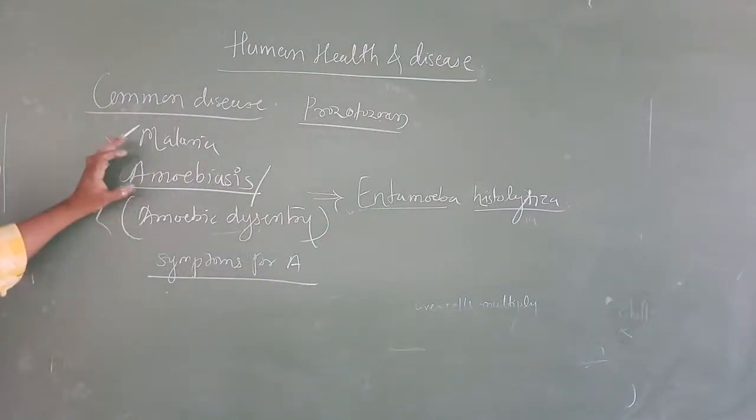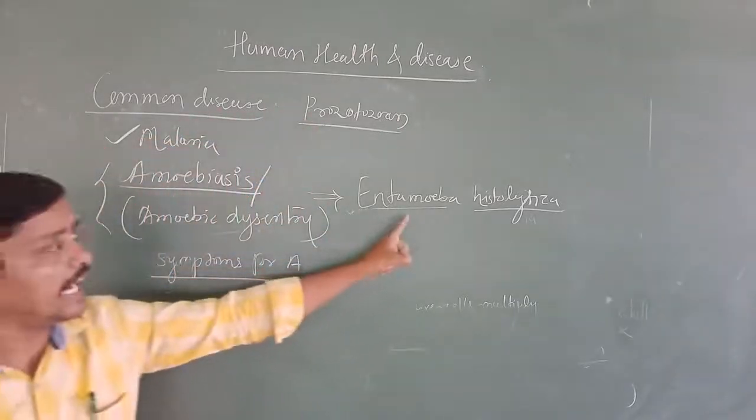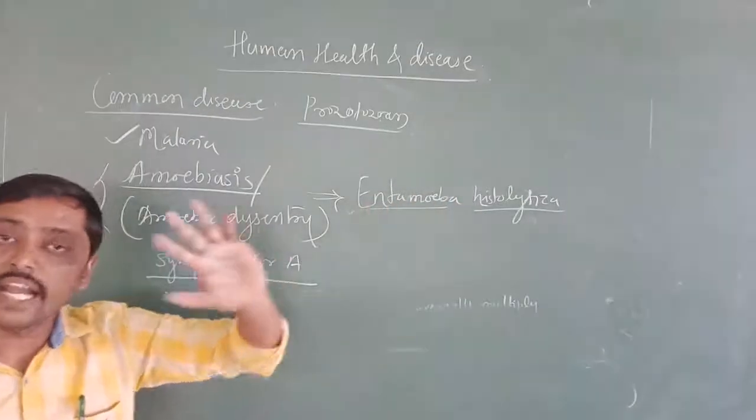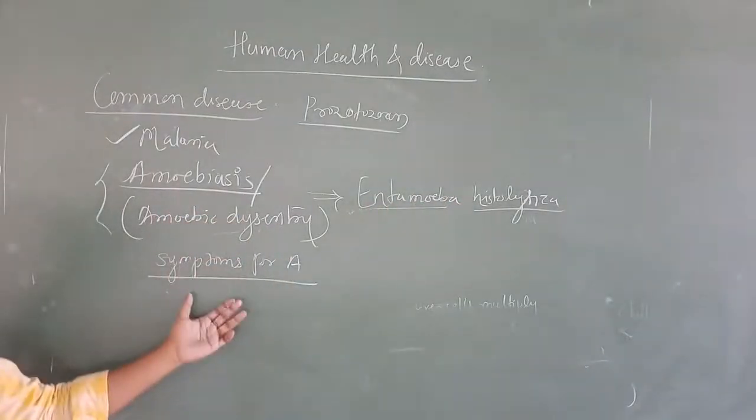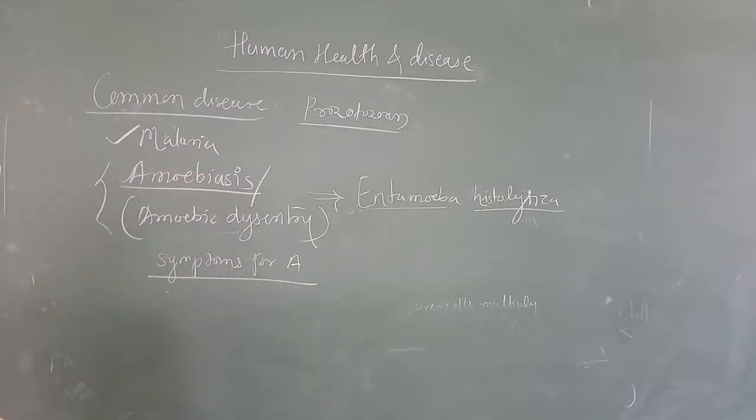Now, first, what is amoebiasis or amoeboid dysentery? It is a protozoan disease which is caused by Entamoeba histolytica, and now we are going to study the symptoms of amoebiasis. Symptoms include constipation.